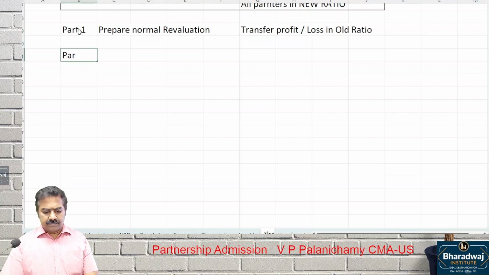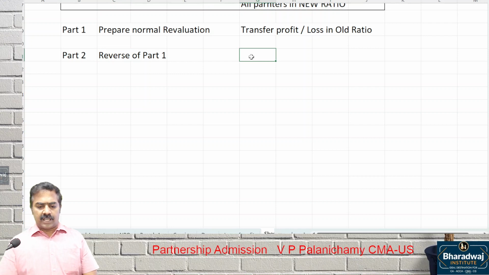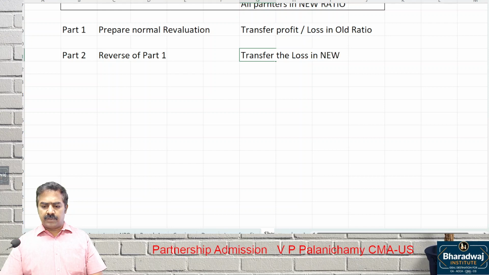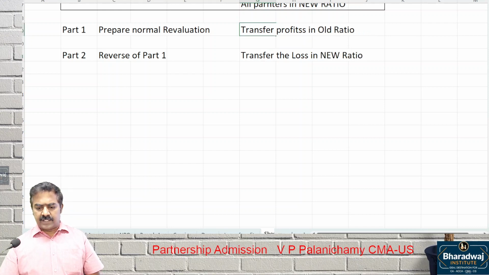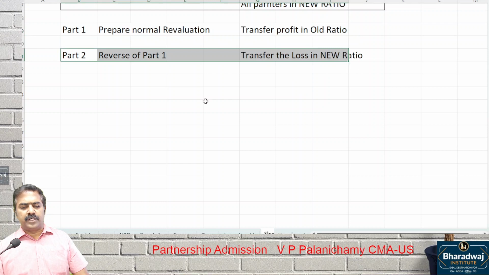Part 2. What is part 2? Reverse of part 1. Whatever you have done in part 1, cancel in part 2. Transfer the loss. Loss in part 2 in which ratio? New ratio. Okay, maybe first profit and the second one loss. So it is like raising the goodwill in old ratio, writing off in new ratio.